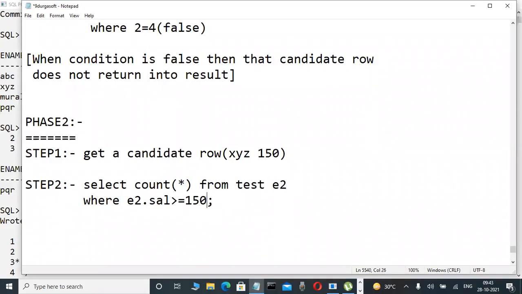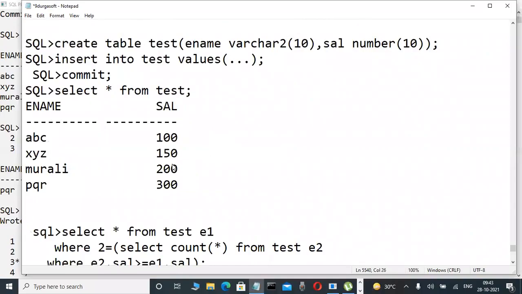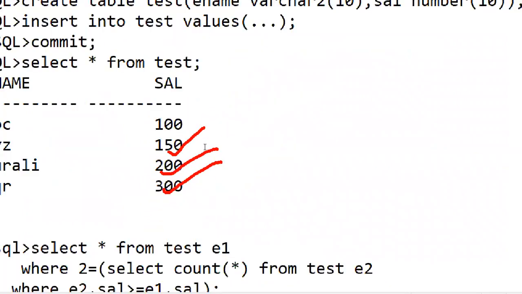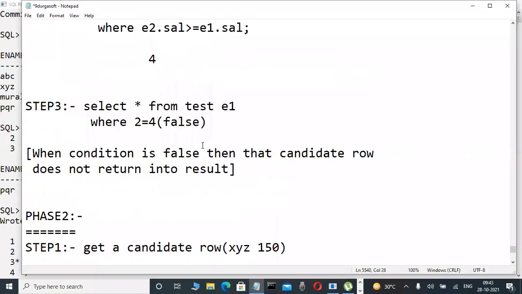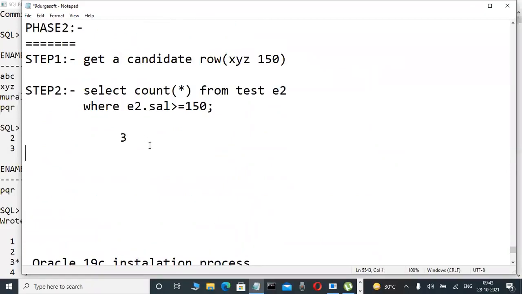Okay, fine. More than 150, how many values are there? Count star, how many? Only 1 and 2. But unfortunately, greater than or equal to means 3. That's why for the child query, your evaluation value is 3 only. Now this value is compared with the parent query where condition. Here, step 3.